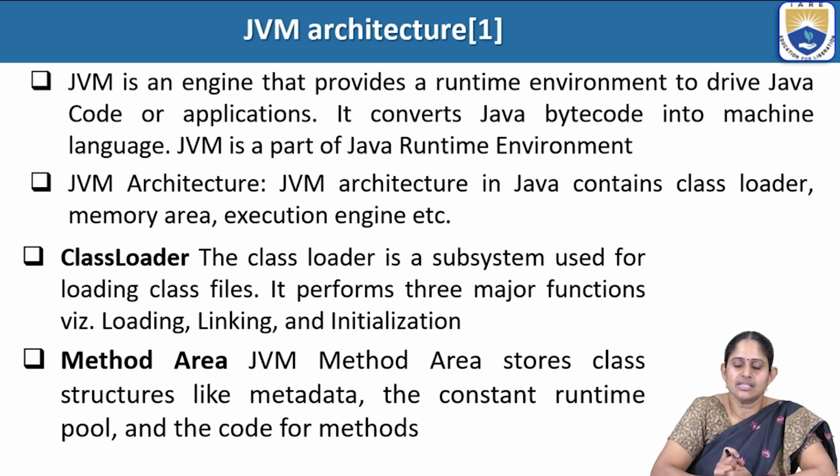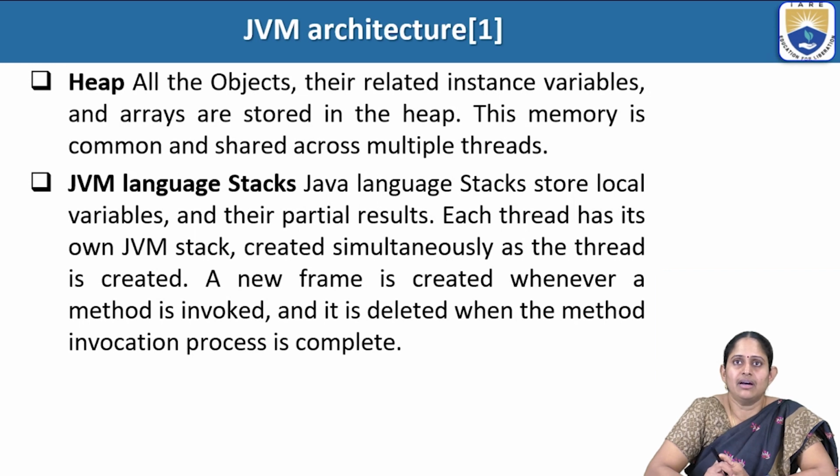The class loader is a subsystem used for loading class files. It performs the linking, loading, and initialization. The method area is the area wherein it stores the data structures, class structures like metadata, the constant runtime pool, and the code for methods. In the heap, all the objects and their related instance variables and arrays are stored. This memory is common and shared across multiple threads.